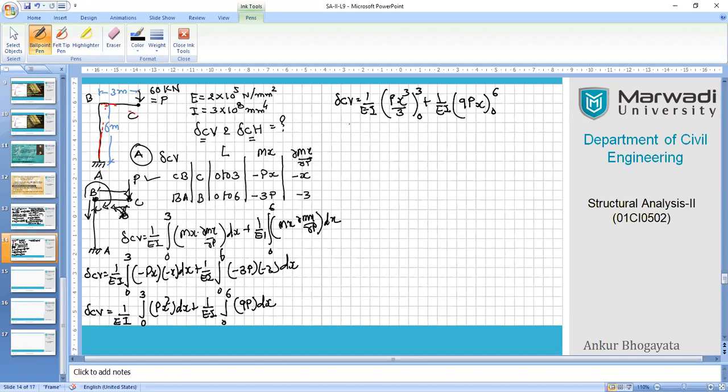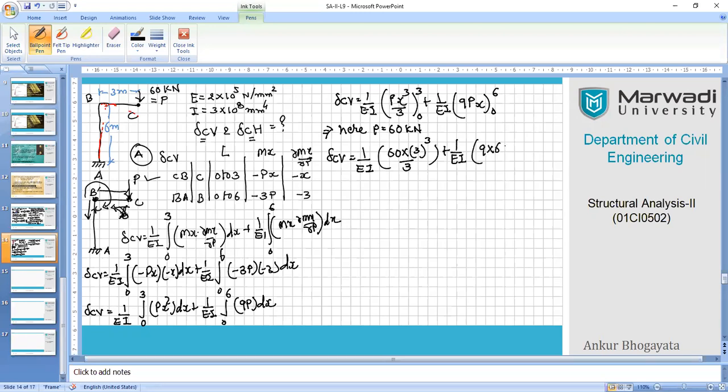All right, so we are now about to use the actual values. Now we know that P is actually 60. So here P has a value of 60 kilonewton. Now we have to place that into the equation, and still we are going to keep EI as a constant. So 60 into, replace x with the limit of the length, that is 3, so cube of that divided by 3 plus EI,